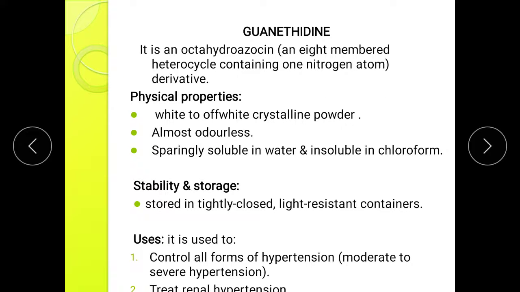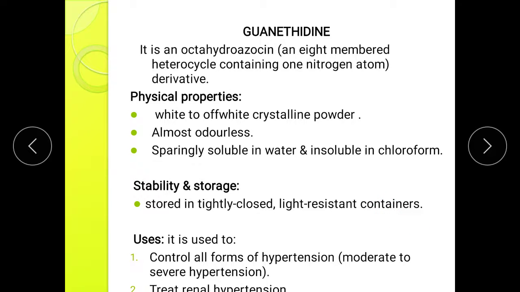guanethidine. It is octahydroxyzine, that means an 8-membered heterocycle containing one nitrogen atom derivative. Physical properties: available as white to off-white crystalline powder, almost odorless, sparingly soluble in water and insoluble in chloroform. Stability and storage: it should be stored in a tightly closed light resistant container.